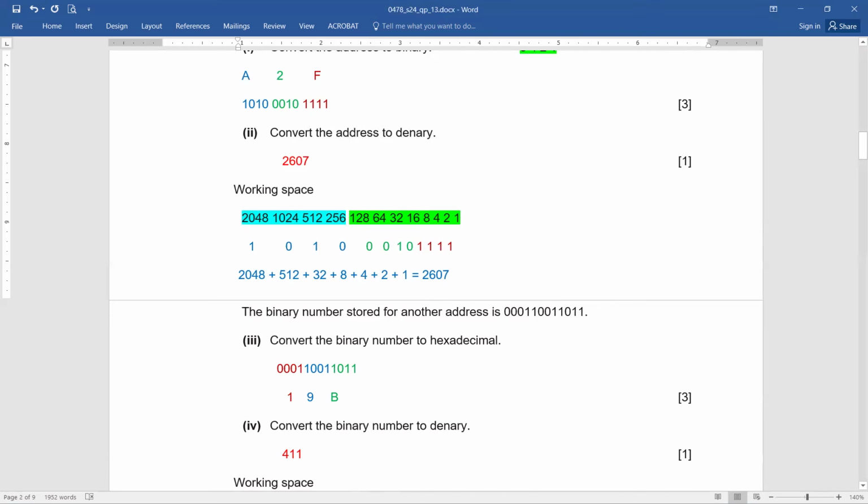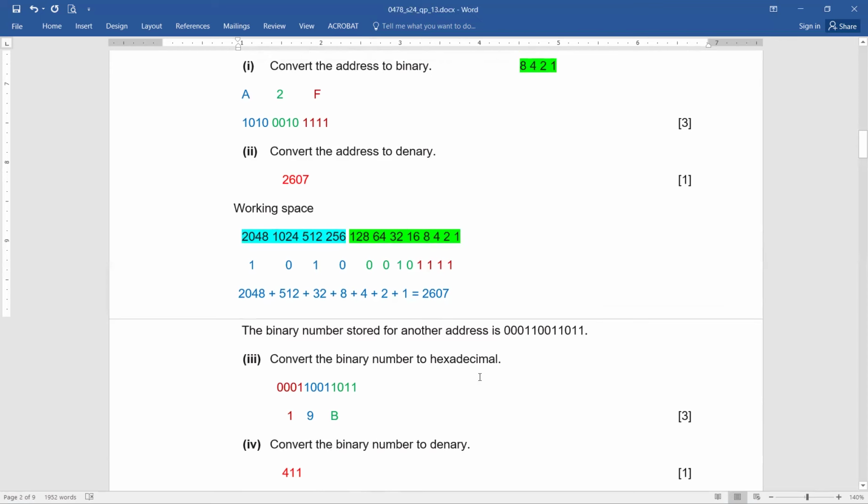Again, we'll refer to the same 1, 2, 4, 8, as we had done here. Again, you can see it's 8 plus 2 plus 1 is 11, and 11 is B. Similarly, 8 plus 1 is 9, and this is 1. So in this manner, the binary value is representing 19B in hexadecimal. Isn't it easy?